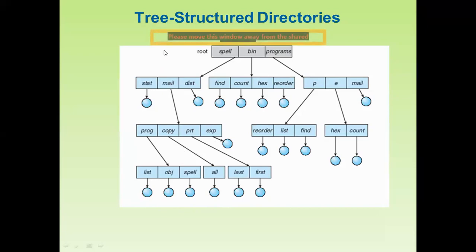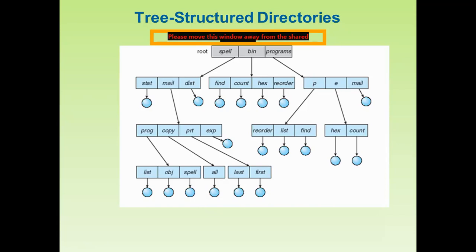In this fashion, the root node is subdivided into children, and these again have children. So this file system is called the tree structured directory because it grows from the root to the children.